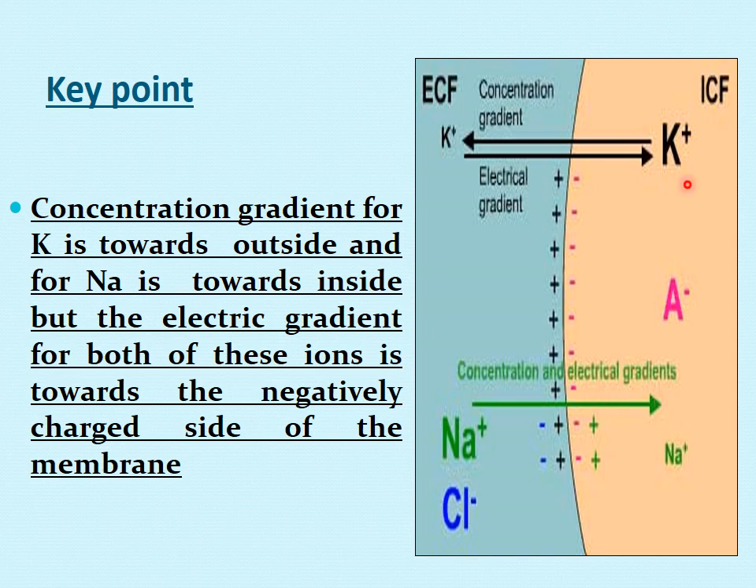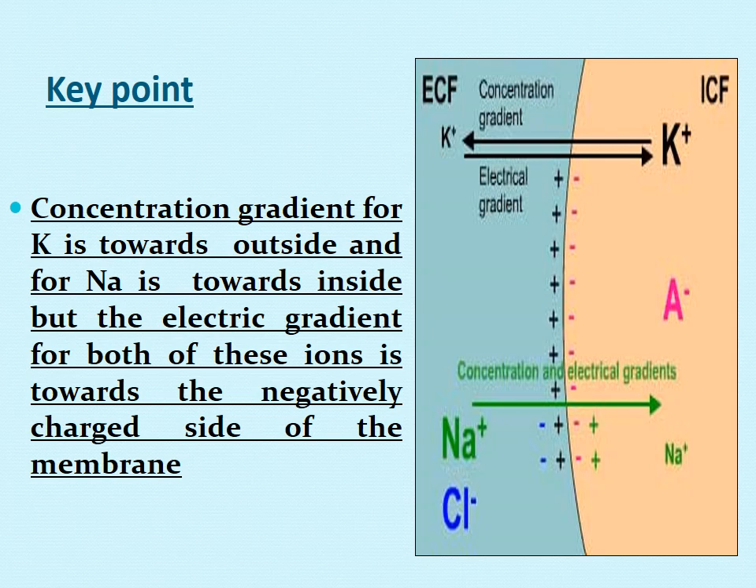Okay, now what about the electrical gradient? Since both of these ions are positive ions, naturally they are going to be attracted towards the negative side of the membrane. Whichever side is the negative side, they will be attracted towards that side. The concentration gradient and the electrical gradient together are known as the electrochemical gradient. You will find this word in the books, electrochemical gradient, which means both the electrical and the chemical or concentration gradient.